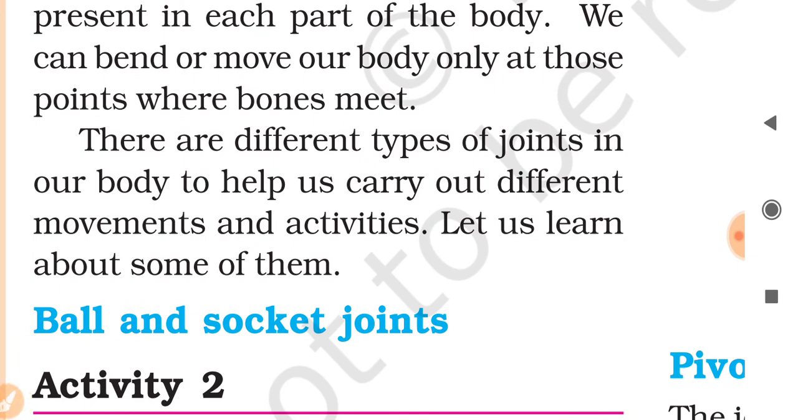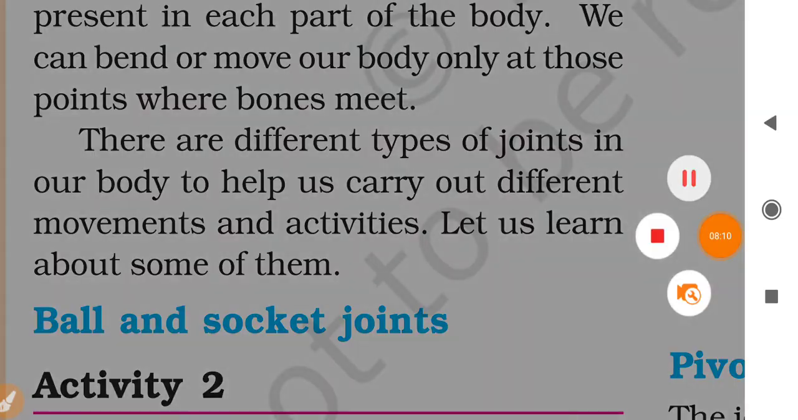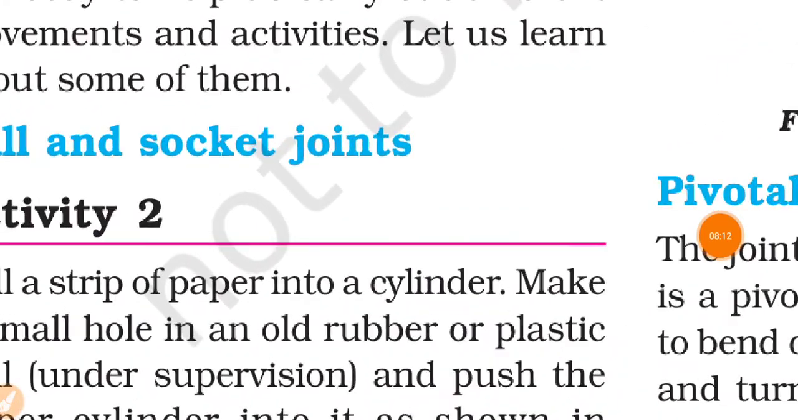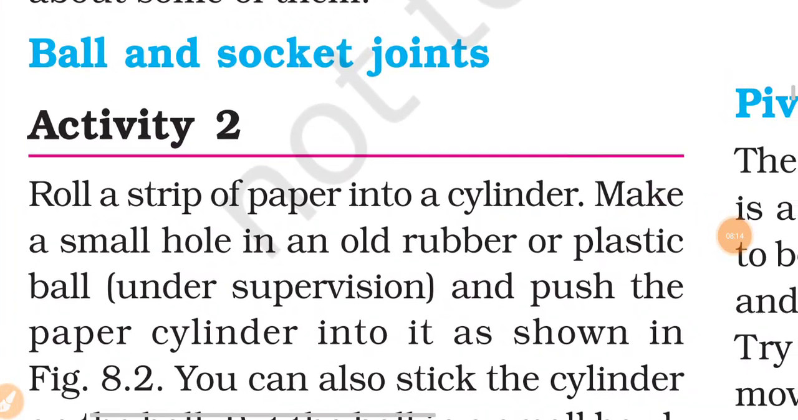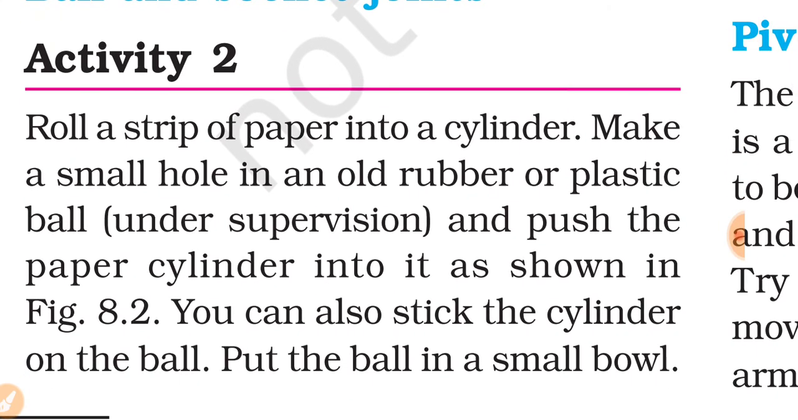There are different types of joints in our body to help us carry out different movements and activities. Let us learn about some of them. First, we talk about the ball and socket joints. Okay, so for this, you have to do an activity. Roll a strip of paper into a cylinder. Make a small hole in an old rubber or plastic ball. Under supervision, if you want to do this activity, push the paper cylinder into it as shown in figure 8.2.